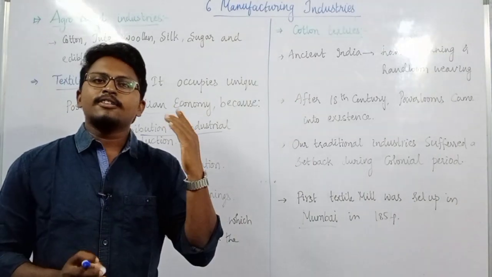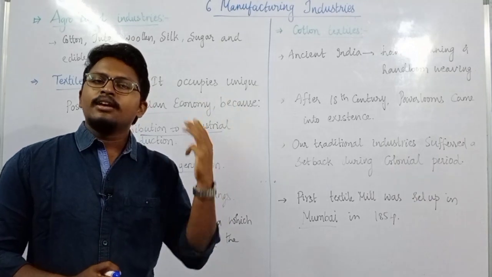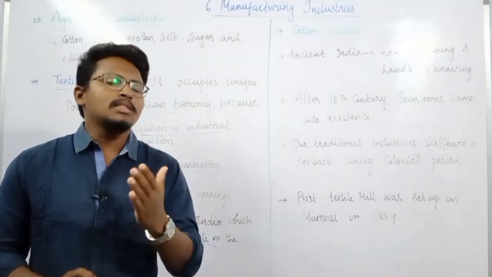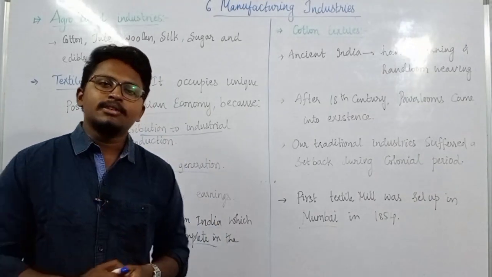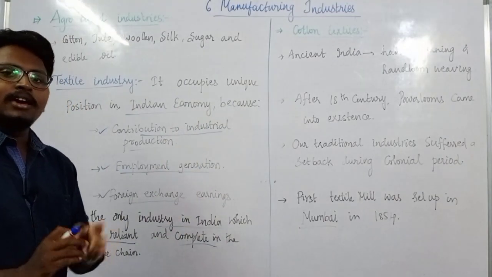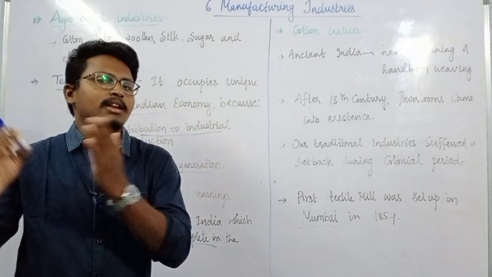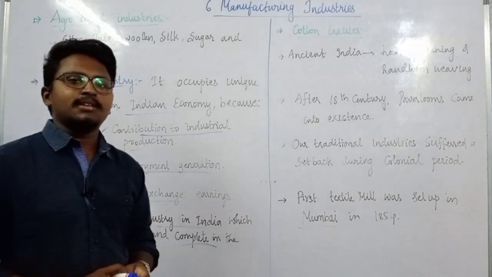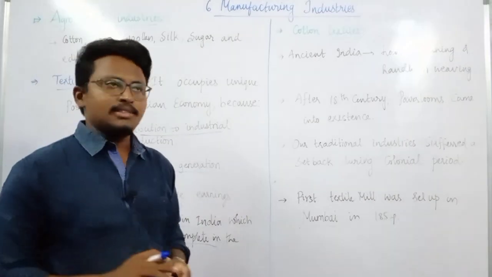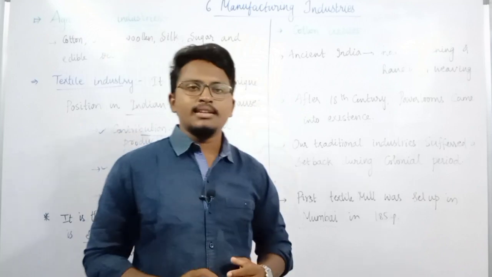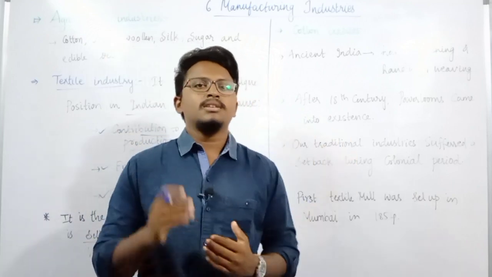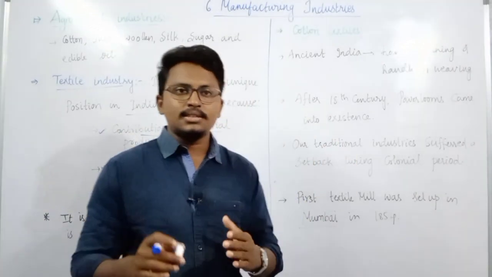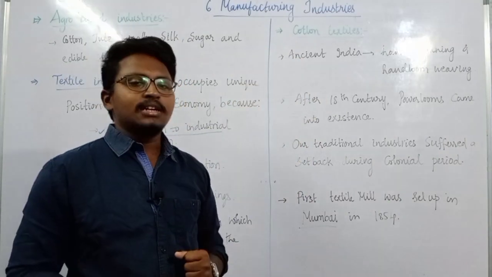That means starting from raw material, spinning, weaving, dyeing, clothing, and finally into garments. So all this, a complete chain from raw material to garments, is done in the textile industry. In that, we will mainly discuss the cotton textile industry, then the jute textile industry. So first, let us talk about cotton textiles.